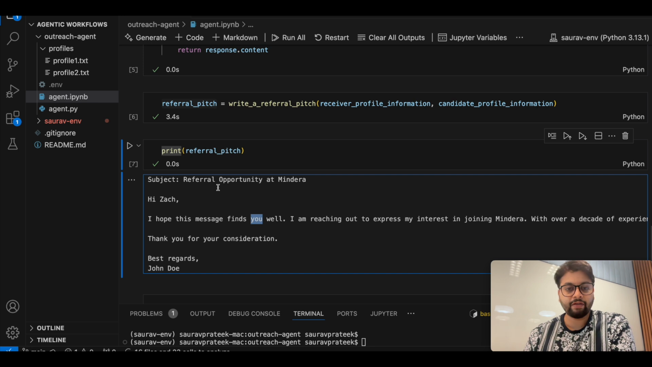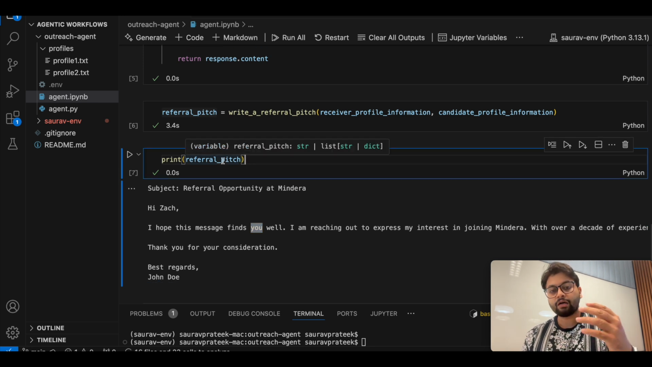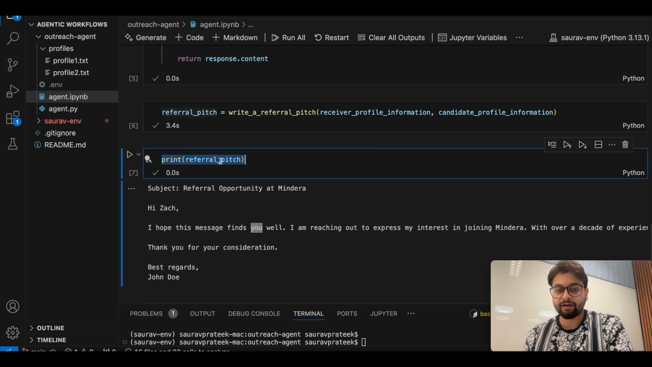Now we have explored each and every node in detail. Let's quickly understand how you can arrange these nodes in a LangGraph framework and how you can run them at once automatically, since so far we had to run them manually. Now we're going to build an agentic workflow by arranging all these nodes in a LangGraph framework, and we're going to see how you can automate everything and make the agent do all the things at once and return a final referral pitch.